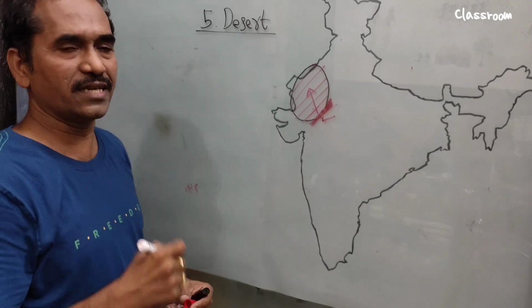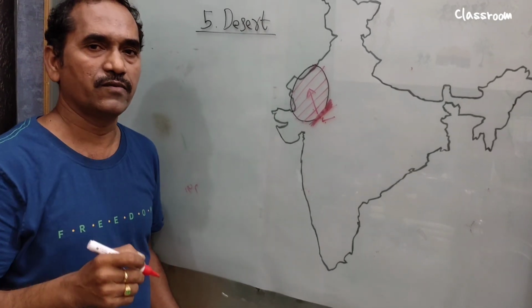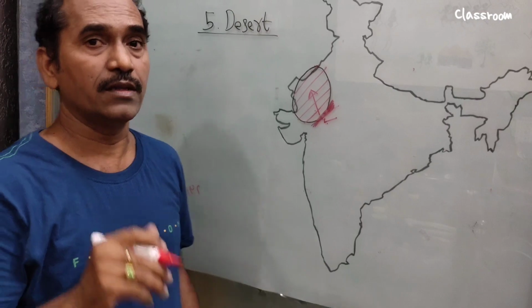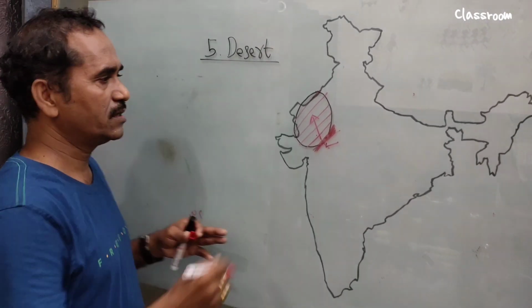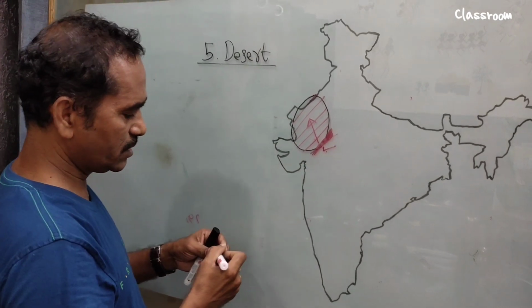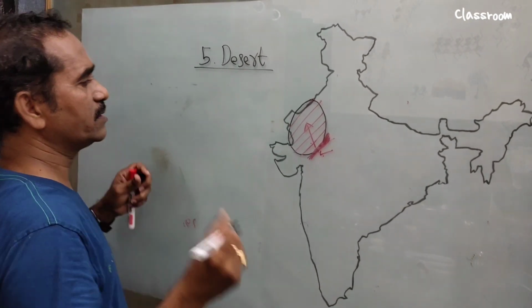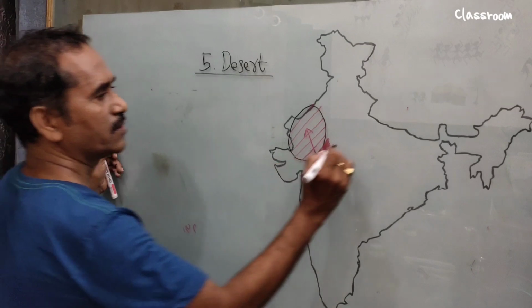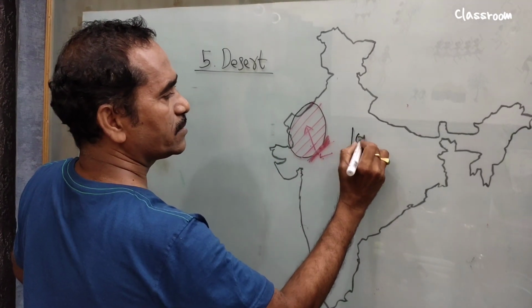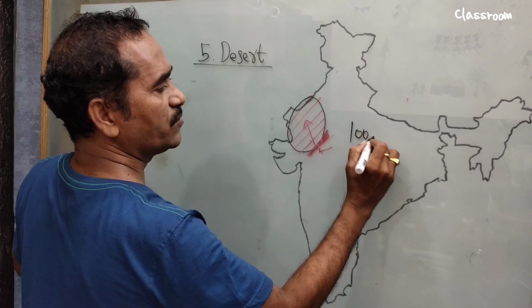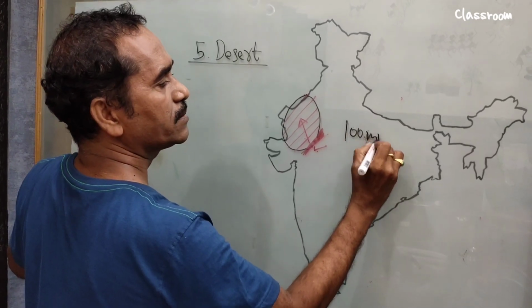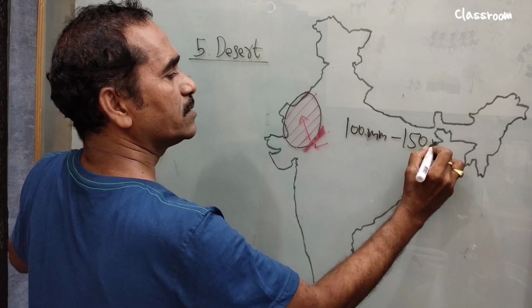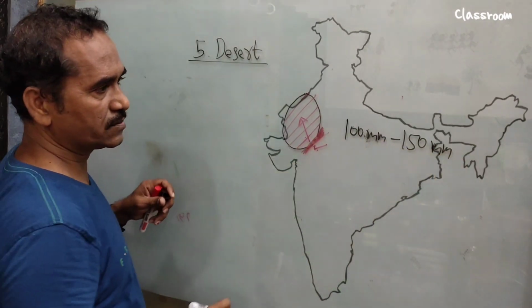Why do we call it a desert? What is the meaning of desert? A desert is a place where there is no rainfall or very little rainfall. Very little precipitation occurs in deserts. Here in the Thar desert, precipitation, which means rainfall, is only 100 to 150 millimeters. Is it small?